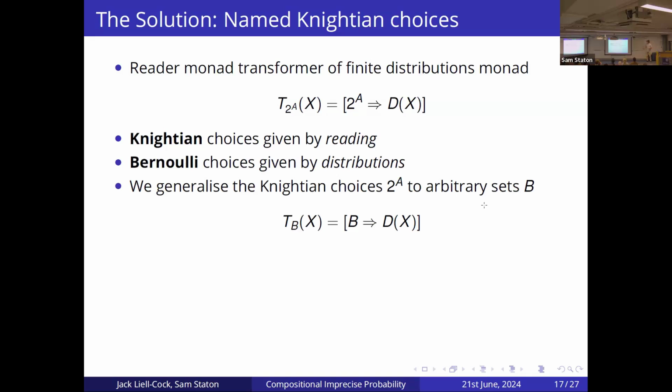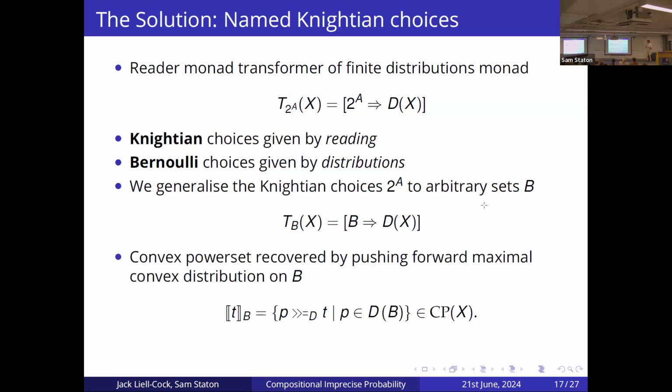And then we actually end up going a step further and generalize the Knightian choices A to just arbitrary sets B. So we can think of these sets B as basically all possible non-deterministic branches that our program could take. So given one point in the set B, if we pass this point B into our function here, it'll give us the distribution we'll get at the end, given this non-deterministic branch that we have chosen. So each of these points B represents a different non-deterministic branch, or a maximal non-deterministic branch within our program.